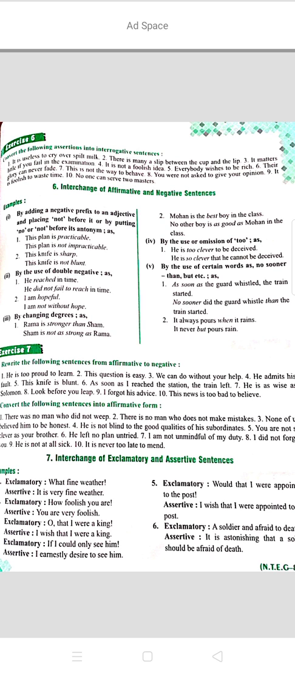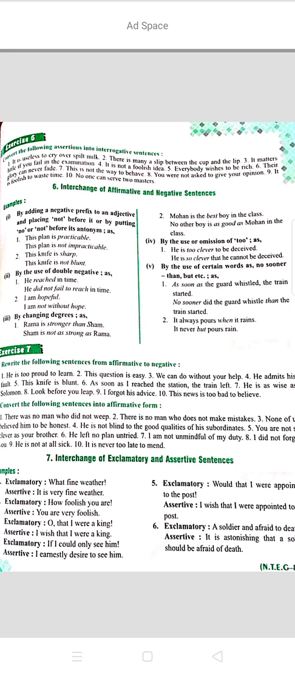The third one is by changing degrees. See, Ram is stronger than Sham. You have to transform without changing the meaning. Ram is stronger than Sham, that means Ram is much stronger as compared to Sham. You can also write it in the negative as Sham is not as strong as Ram. Similarly, if it is of the superlative degree, Mohan is the best boy in the class, you can write no other boy is as good as Mohan in the class.